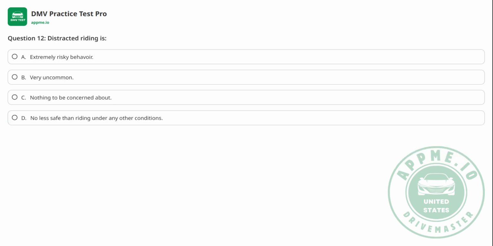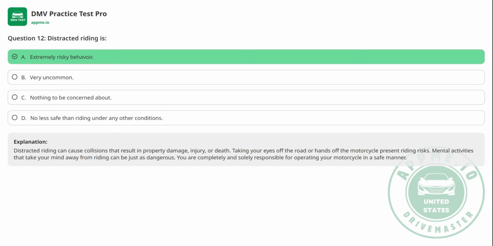Question 12. Distracted riding is A. Extremely risky behavior. B. Very uncommon. C. Nothing to be concerned about. D. No less safe than riding under any other conditions. The correct answer is A.